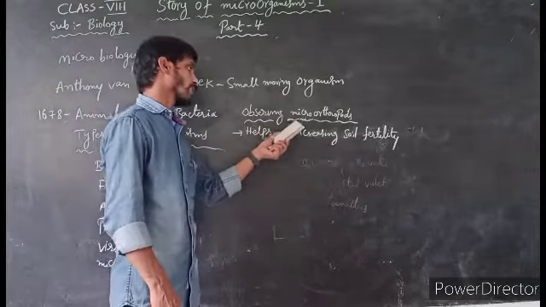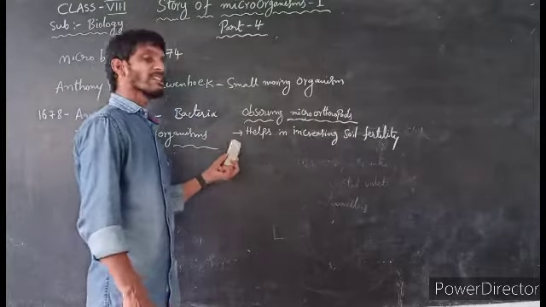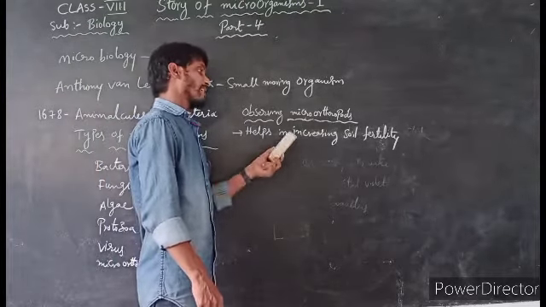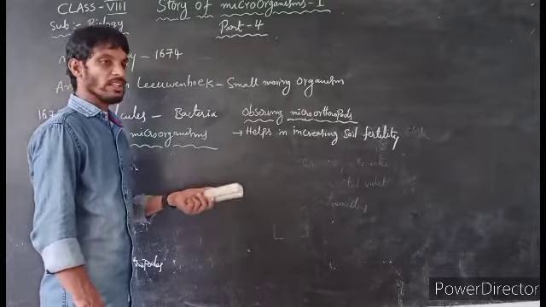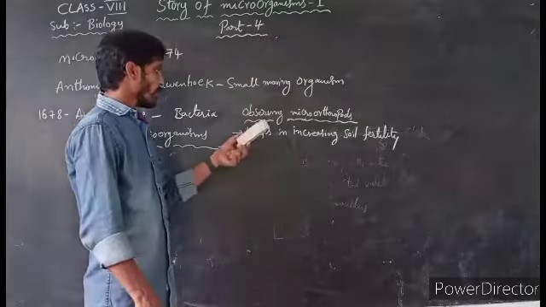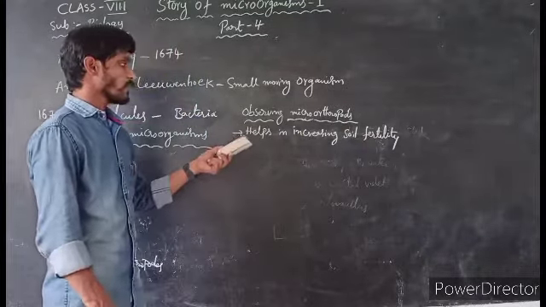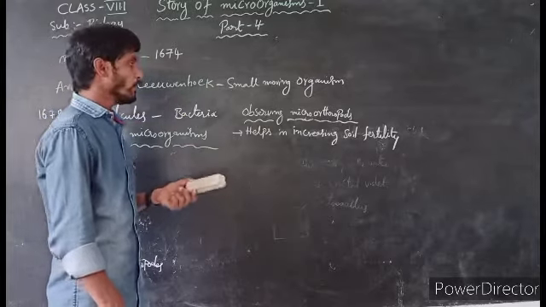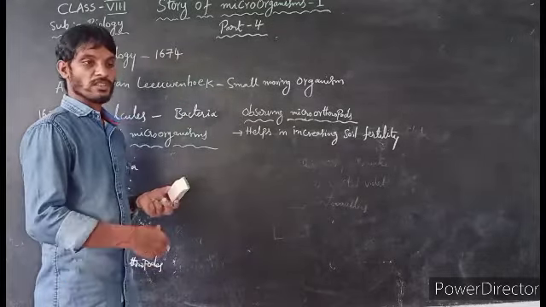And some of the microorganisms cause diseases. For example, scabies mite is one of the examples of microarthropods. It causes a skin disease called scabies. Some of the microarthropods are useful, and some of the microarthropods are harmful in our day-to-day life. That is about observing microarthropods.